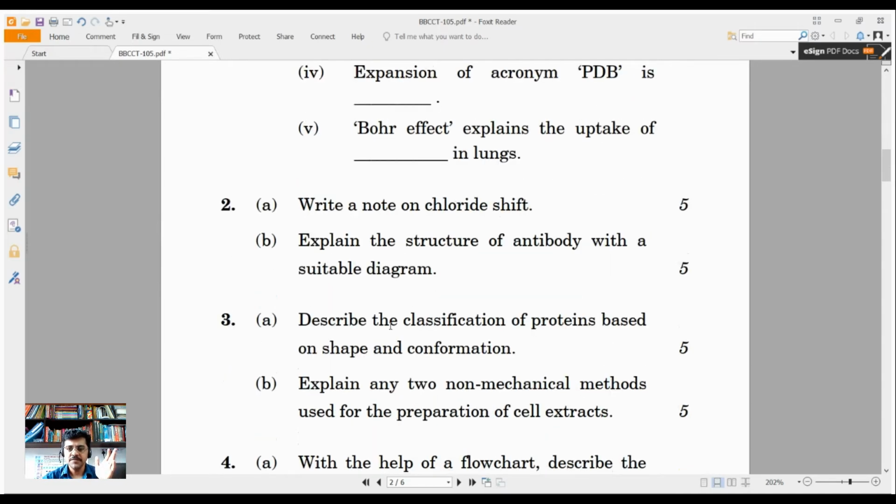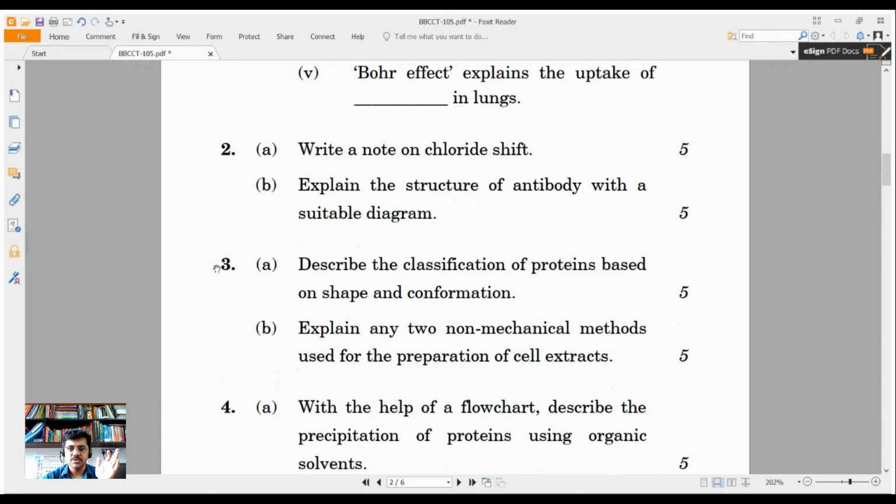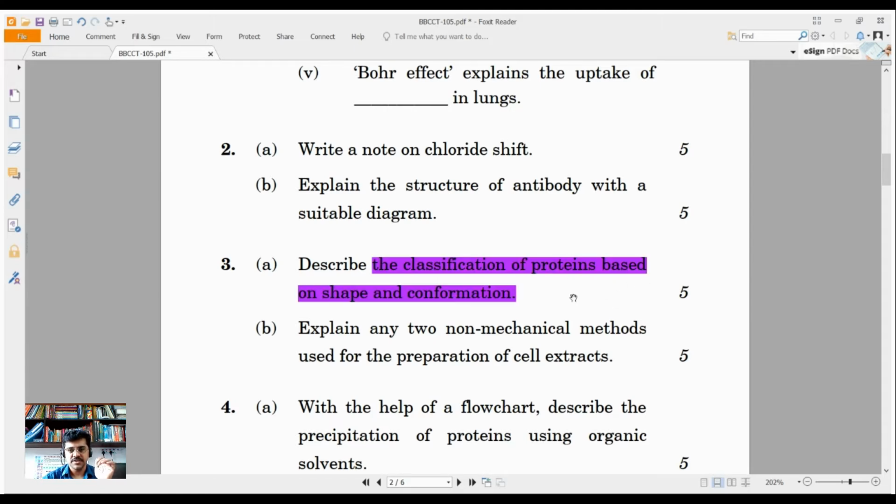Then if I go to another question, for example, question number 3, the question clearly says describe the classification of proteins based on the conformation and shape. If you go back and refer to the course material, there might be 2 to 3 types of classification of proteins. Here, the examiner is asking you to write about the classification based on the shape and conformation. Many times students write whatever they know. Avoid such things, that will give a negative impression. Write the answers to the question which is being asked in the question paper.